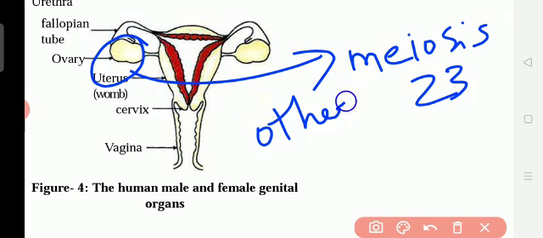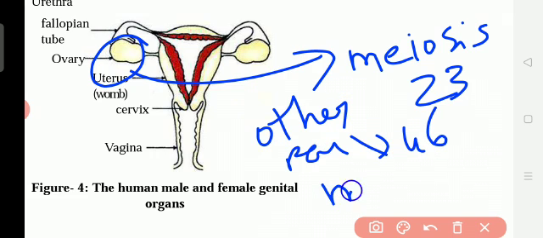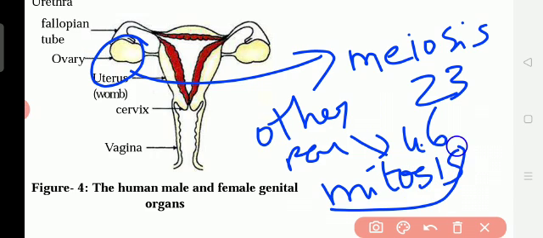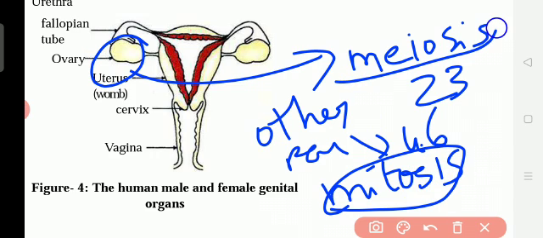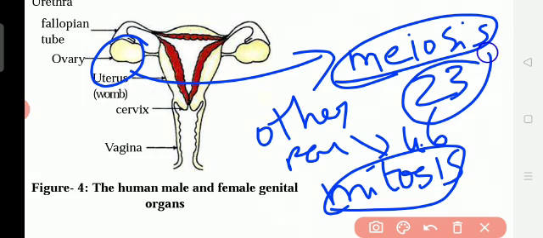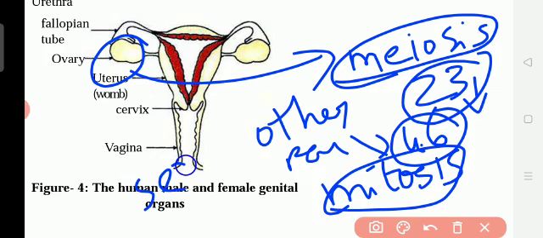In all other parts, how many chromosomes? 46 chromosomes, and here mitosis takes place. Mitosis means increasing the cell division. Meiosis means decreasing the cell division, 23 chromosomes. Mitosis, 46 chromosomes.